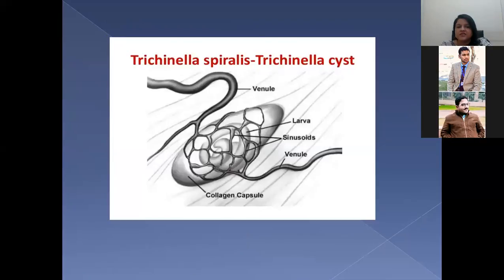Trichinella spiralis encysted, this is how it gets encysted. This is your muscle tissue. This is the venule of that particular part of the muscle. And then these are the larvae. Now it gets attached to it. The collagen capsule becomes engrafted inside the venule, small sinusoids and venules, and the larva gets encysted. So basically, what is it doing? It is taking up all the blood from the venules and encysting on it.